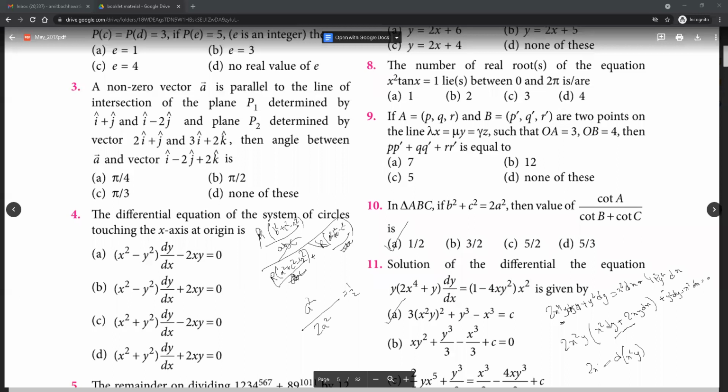So we have 2 x square y with d of x square y, integrable as 2t dt, plus y square dy and x square dx. Just integrate. This will be (x square y) whole square plus y cube by 3 minus x cube by 3 is equal to c. That would be the answer.